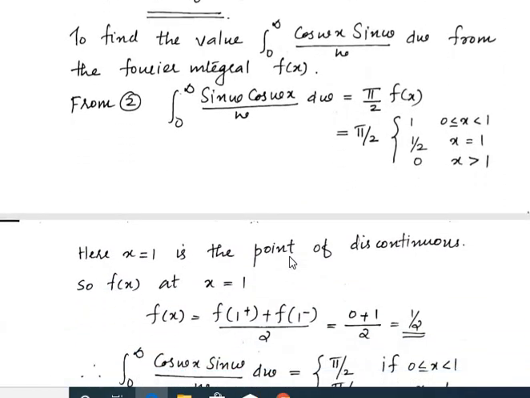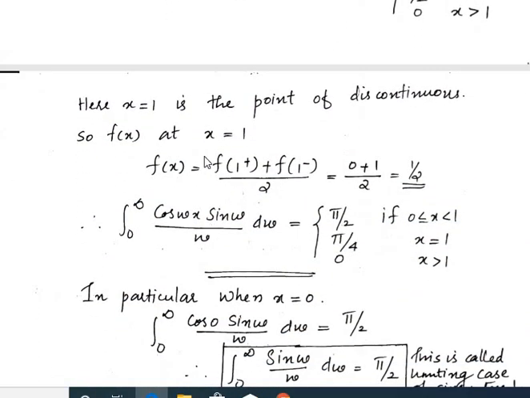So at the discontinuous point, the value at the point 1 is given by [f(1+) + f(1−)]/2, that is, the right limit plus left limit divided by 2. The right limit is 0, the left limit is 1, so it is (0 + 1)/2, which equals 1/2.